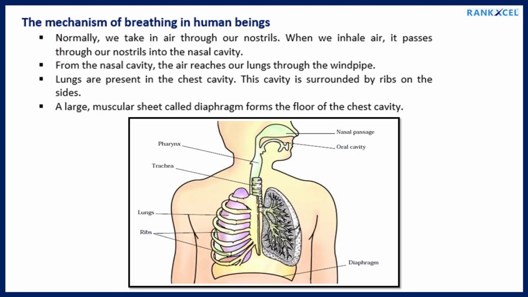The mechanism of breathing in human beings. Normally, we take in air through our nostrils. When we inhale air, it passes through our nostrils into the nasal cavity. From the nasal cavity, the air reaches our lungs through the windpipe. Lungs are present in the chest cavity. This cavity is surrounded by ribs on the sides. A large, muscular sheet called diaphragm forms the floor of the chest cavity.